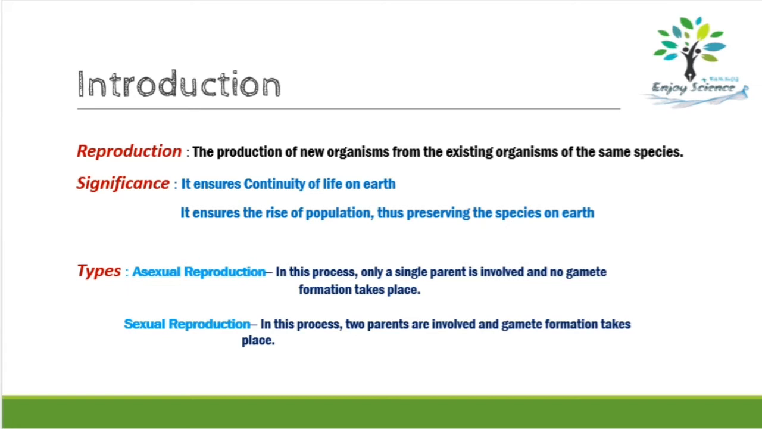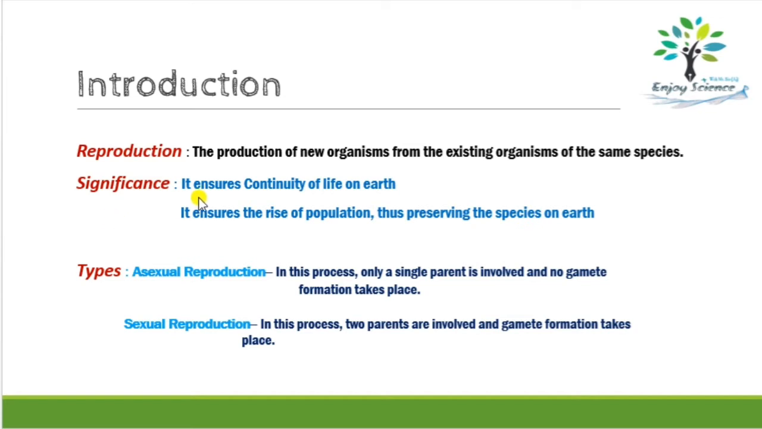So the production of new organisms from the existing organisms of the same species is known as reproduction. Okay, so from this term itself you'll understand reproduction. Production means to produce, re means again, to produce again. And one thing you have to note here is the organisms will be produced from the existing organisms of the same species. You need to note down this point, same species. Okay, two different species cannot reproduce. If this process has to be done, the organisms should be from the same species.